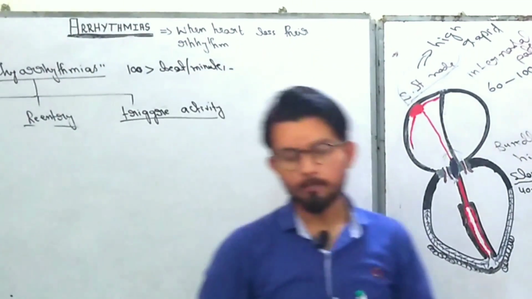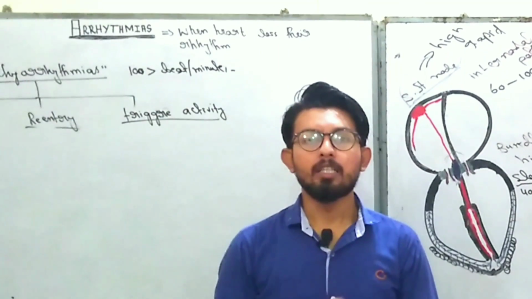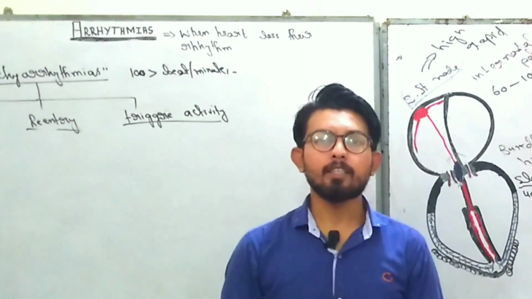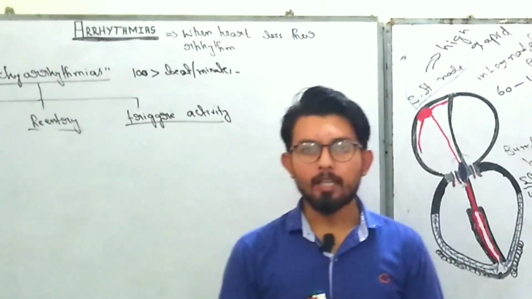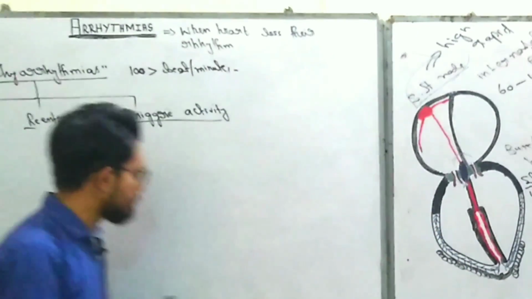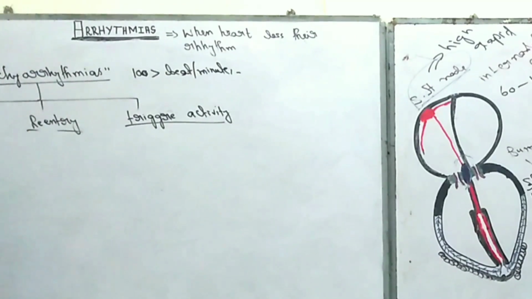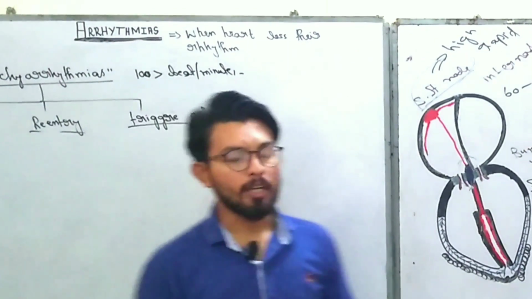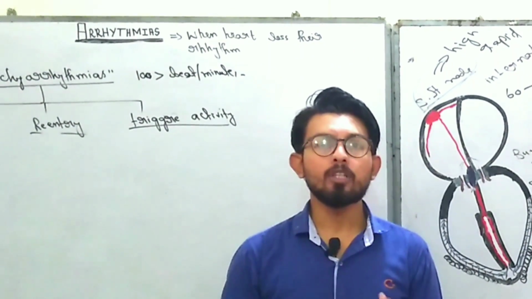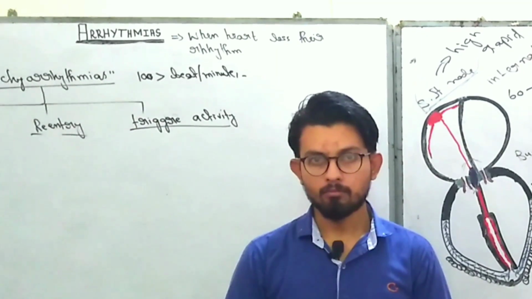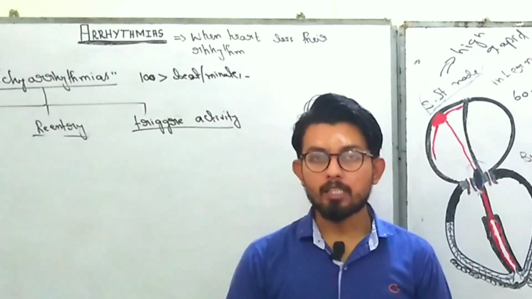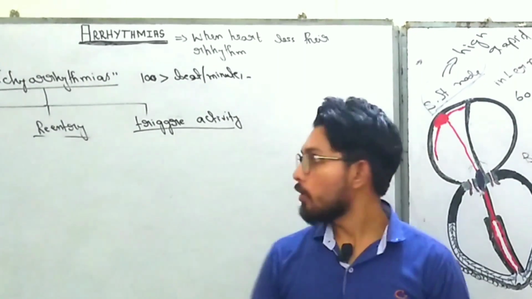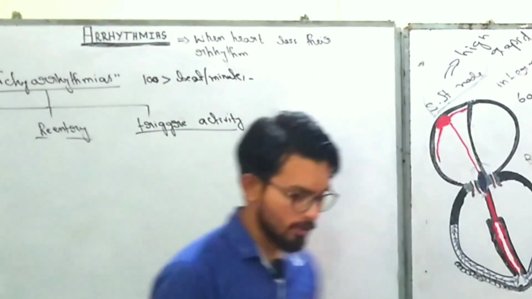Increased automaticity means there are some factors that increase the automatic character of the SA node or any other pacemaker found in the heart, those factors that increase the depolarization activity of the heart. Those factors are known as increased automatic characters, right?